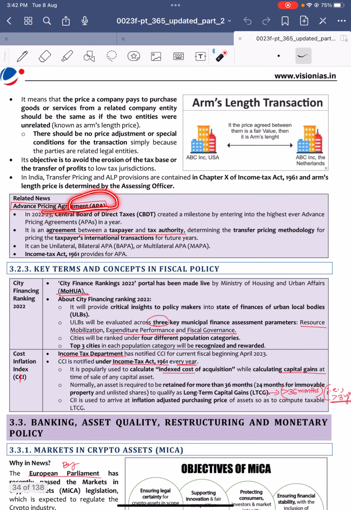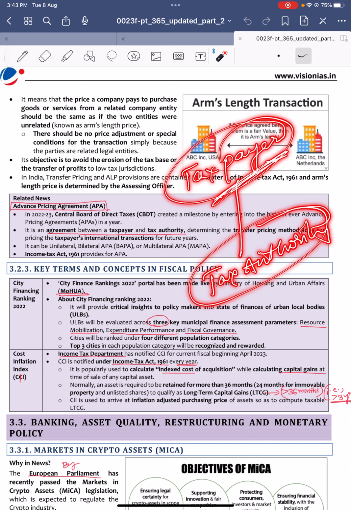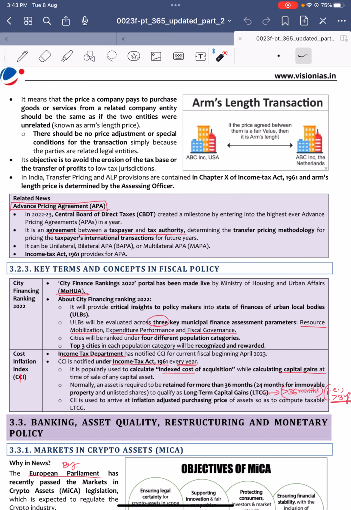So, advanced pricing agreement. Recently the Central Board of Direct Taxes created a milestone by entering into the highest ever advanced pricing agreements in a year. So what is an advanced pricing agreement? For example, there is a taxpayer who has to pay tax, and there is also a tax authority. There is some amount which he didn't pay tax for. So the taxpayer and the tax authority come to an agreement: I'll pay you this amount, at this tax rate and with this method. This is called an advanced pricing agreement, thereby also increasing the tax incidence.